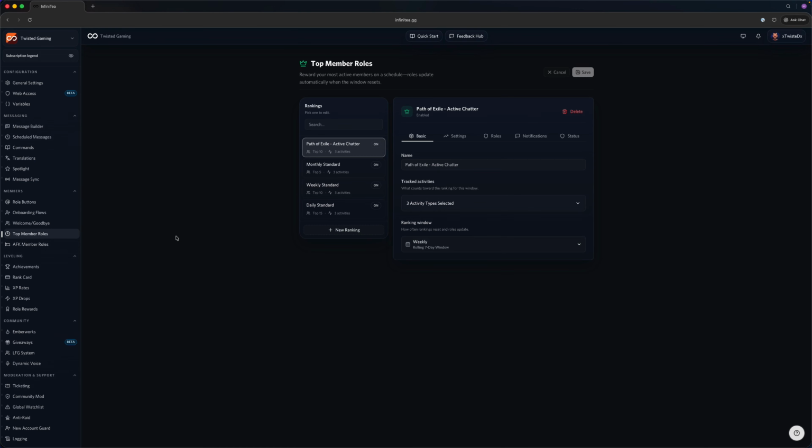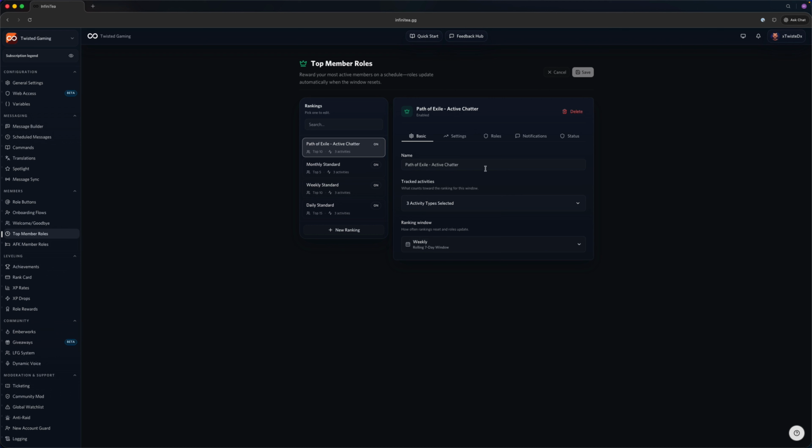Top member roles is a feature in Discord through InfiniTea that allows you to reward your top members for various activity types. Visiting this page here, you'll notice that there is a rankings option along the left-hand side, and these are effectively your ranks. For example, we have daily, weekly, monthly, and we also have a unique one for Path of Exile only active chatters.